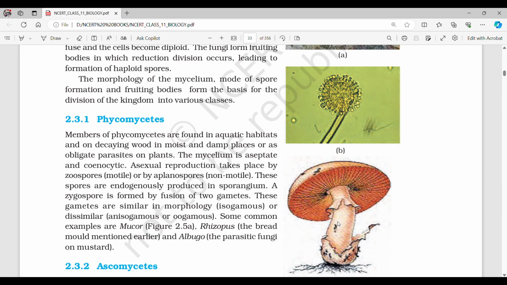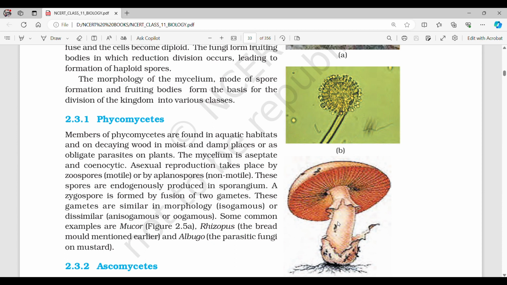2.3.1 Phycomycetes. Members of Phycomycetes are found in aquatic habitats and on decaying wood in moist and damp places or as obligate parasites on plants. The mycelium is aseptate and cenocytic. Asexual reproduction takes place by zoospores (motile) or by aplanospores (non-motile).